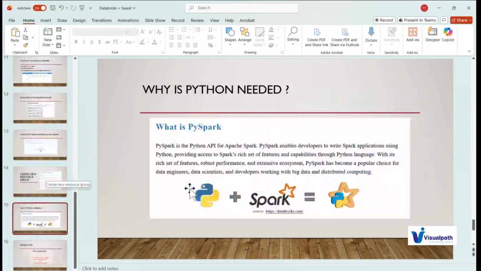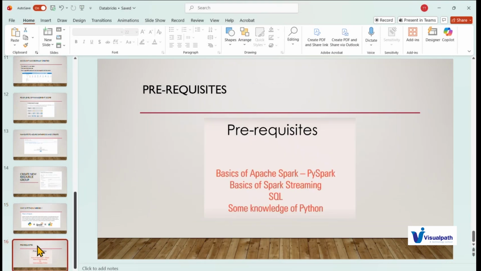PySpark is like the API of Python, and it is very, very important. All the coding will be done in PySpark. And what will be the prerequisites for PySpark? The person should have knowledge of Python and should know a little bit of SQL. There is no need to know Spark streaming, that's fine. But SQL and Python they should know. So PySpark also we will cover, because all the coding will be in PySpark.